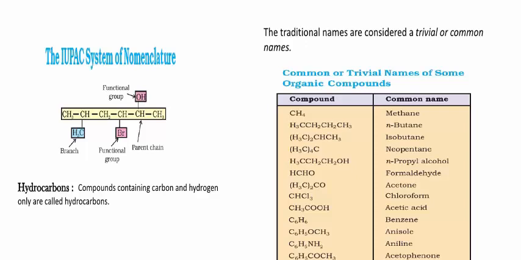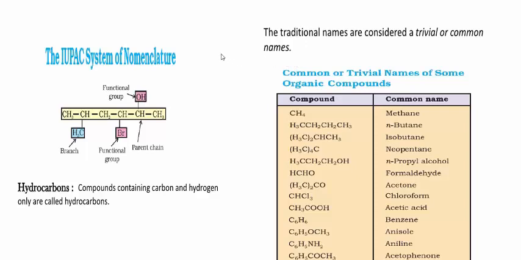While writing the IUPAC name of a particular organic compound, three types of words are used. One is prefix, one is root word, and another one is suffix. Before going to those points, see here, there is one example. It contains CH3, which is one of the branches, and OH, which is one of the functional groups. Here Br also acts as a functional group, and this one is the parent chain.